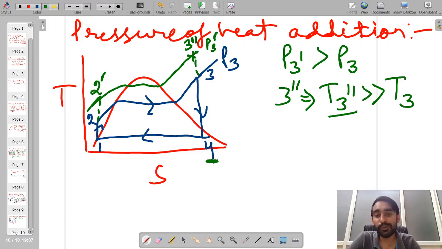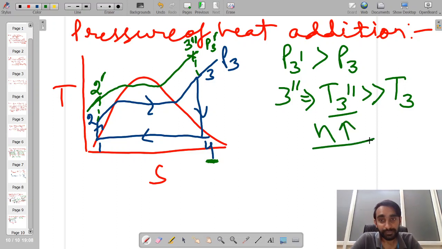Though we will be able to maintain the quality, at the same time we are having a significant increase in the amount of work done, because the area enclosed by this entire cycle has increased. Though the amount of heat transfer has also increased, the net work output is also increasing, so the efficiency of the cycle will be increasing.